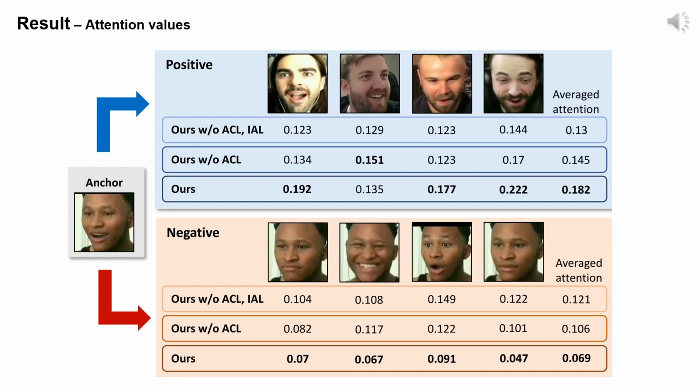This figure illustrates the attention values between anchors and positives, as well as anchors and negatives. In our model without ACL and IAL, the distinction in attention values between positives and negatives is relatively subtle. However, as training progresses with the IAL loss and the ACL loss, a clear trend emerges: attention towards positives increases, while attention towards negatives decreases.